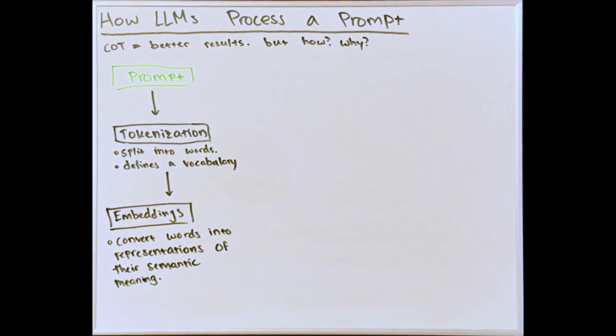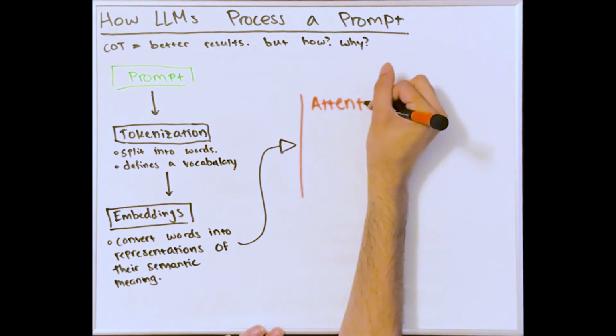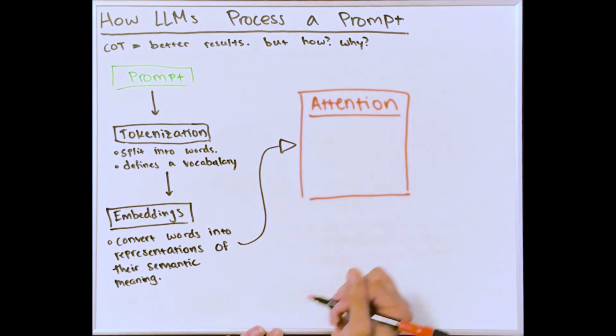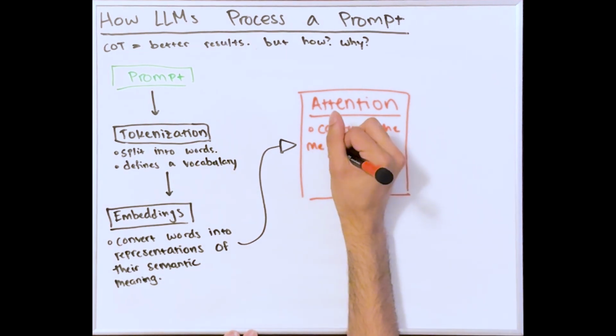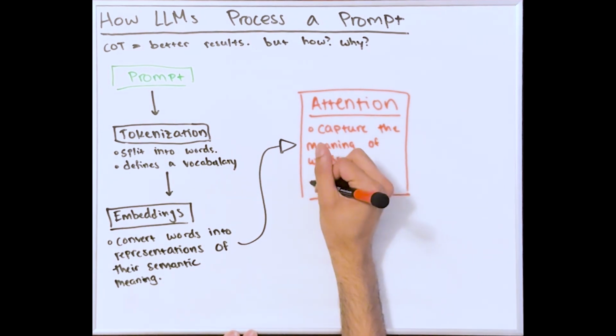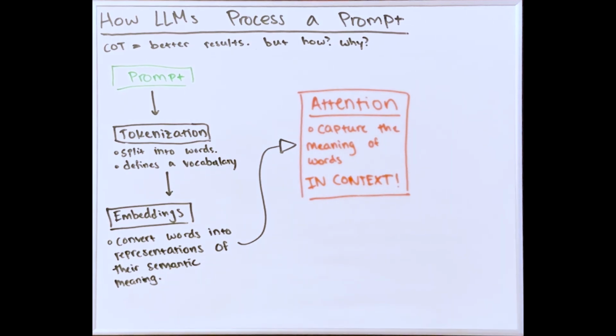After the tokenization and embedding process, we begin the real computation. What happens next is we take the embeddings and we feed them into something called the attention mechanism. The attention mechanism takes the embeddings of the words, and it captures the meaning of those words in context. For example, the word bark can mean tree bark or like a dog bark.